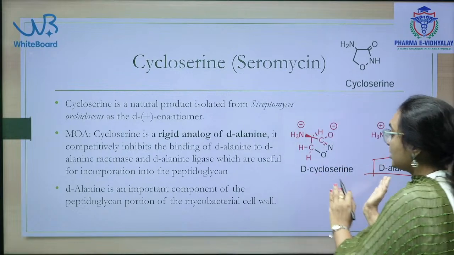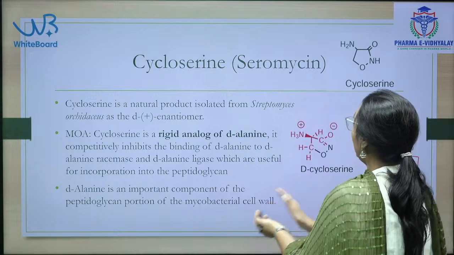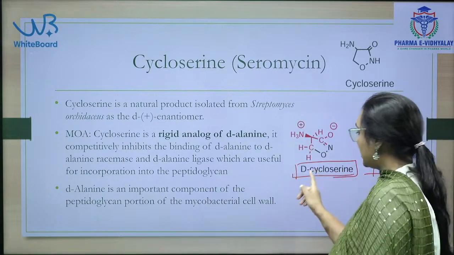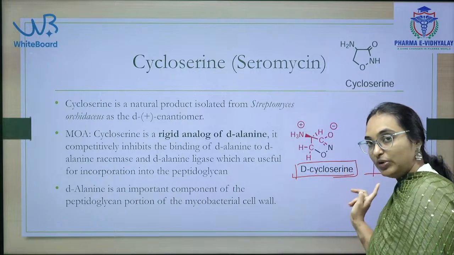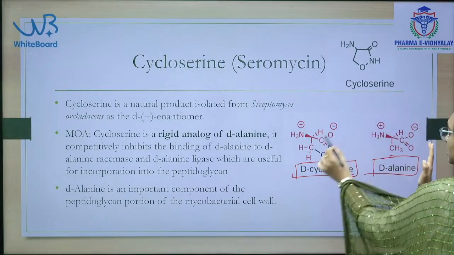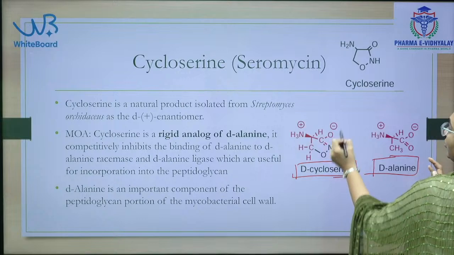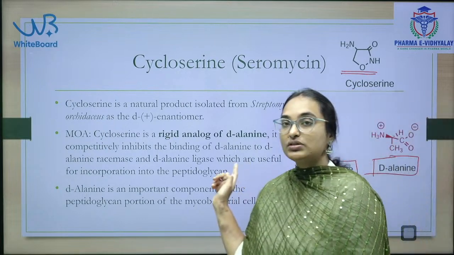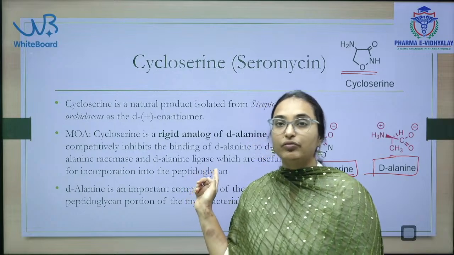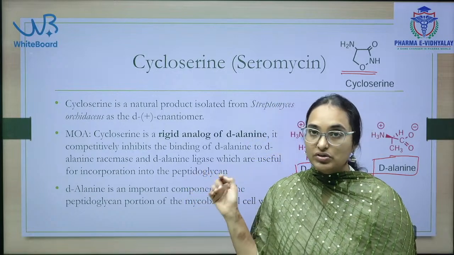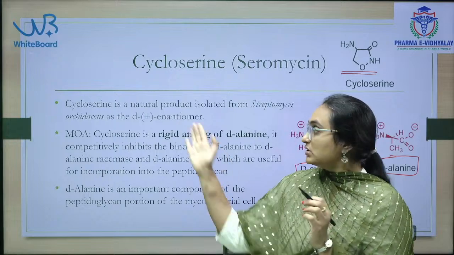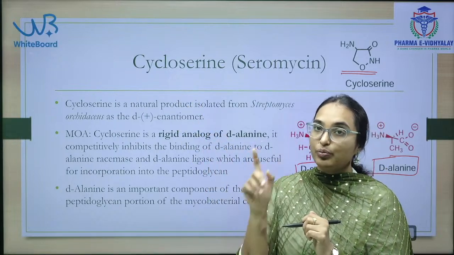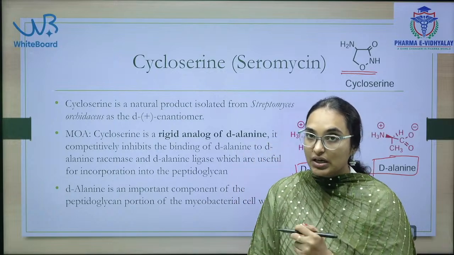The D-alanine structure is very much similar to this cycloserine. Cycloserine is the analog of the same D-alanine. If you see both structures are the same, cyclo formation will be there. So, a question will be asked like this: cycloserine is an analog of which of the following amino acids? Cycloserine is the analog of D-alanine. D-alanine is an important component in the bacterial cell wall.